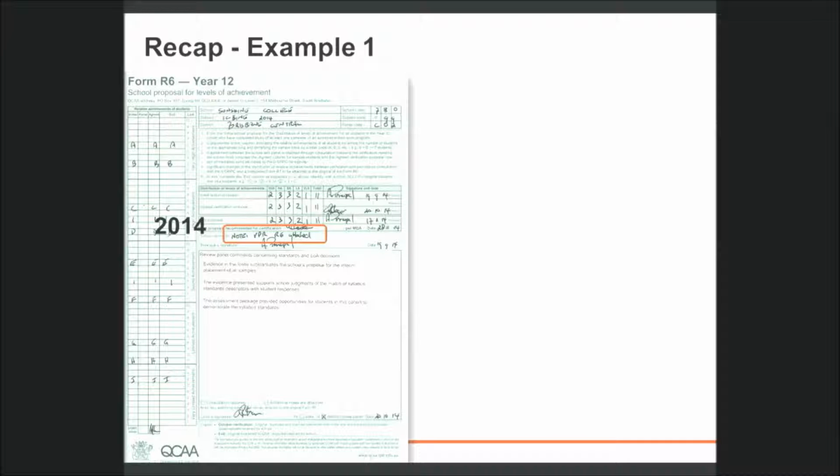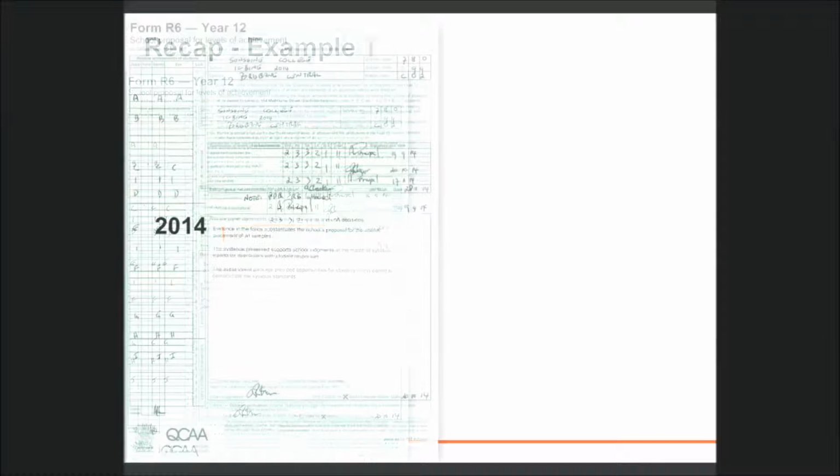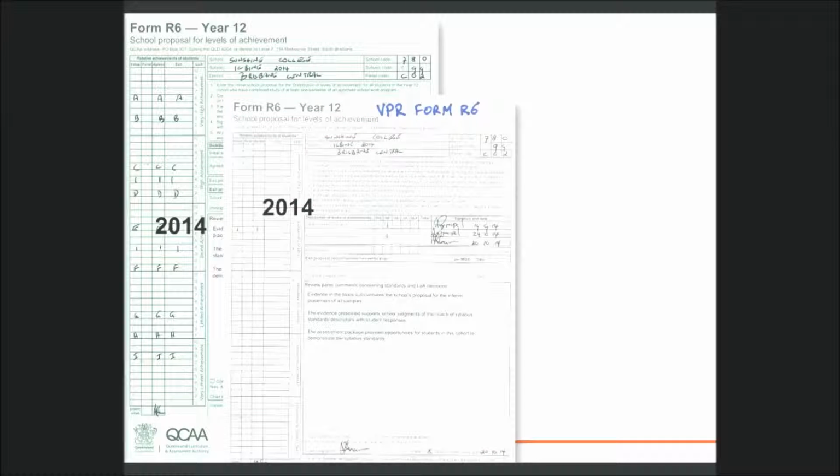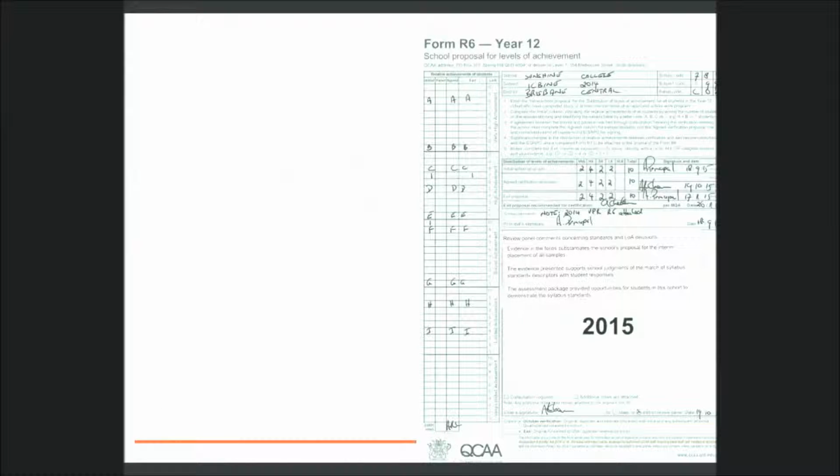The school has correctly followed the sampling pattern. In 2014, the VPR Form R6 goes with the green Form R6 to verification, but the VPR student does not appear on the green 2014 R6. Any advice from this verification should be applied to the VPR student if it is relevant.